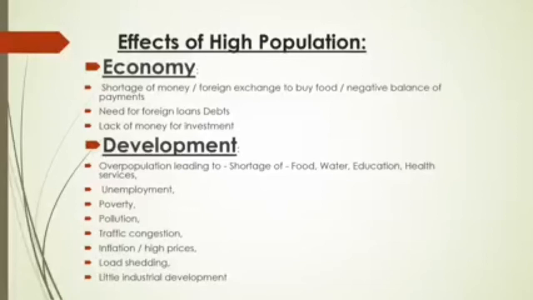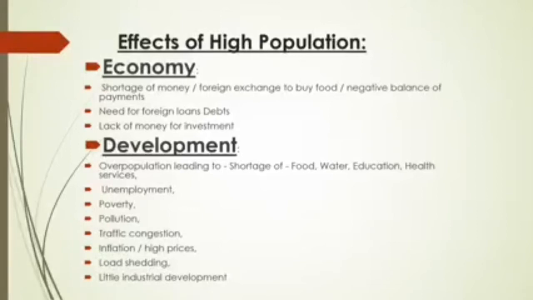Then it also affects the developmental projects, means overpopulation leads to shortage of food, water, education and health services. Then unemployment may increase in the country, poverty rises in the country. That is why the poverty rate increases in Pakistan and pollution increases, because infrastructure would not support the high population growth rate.